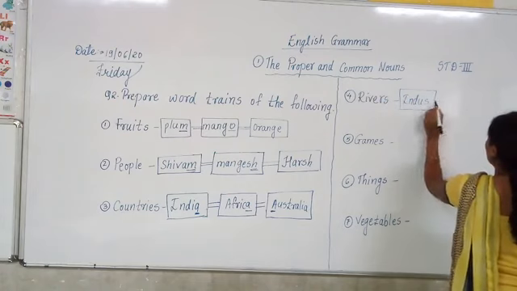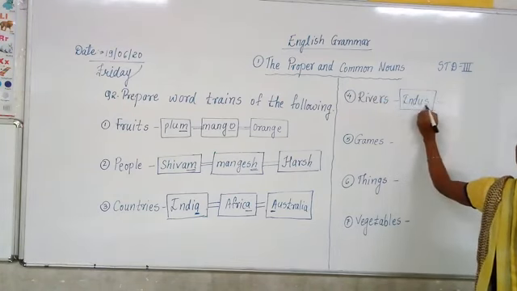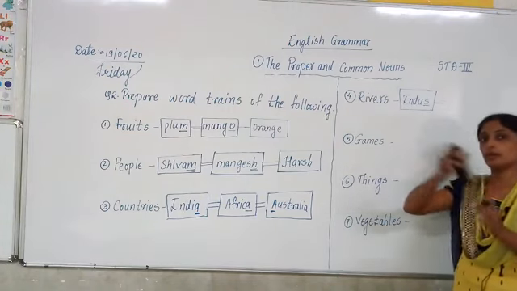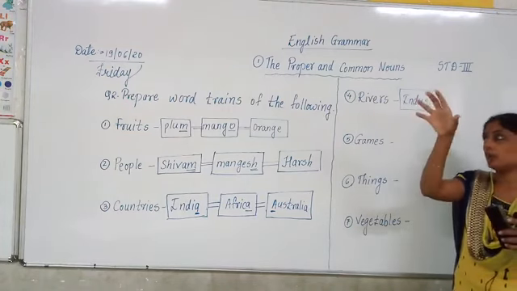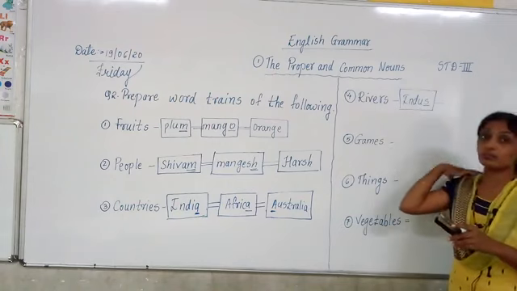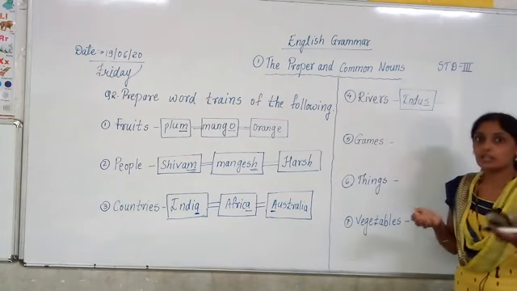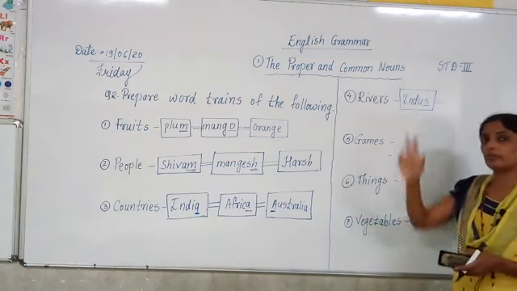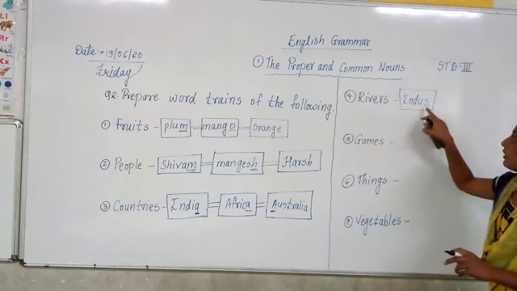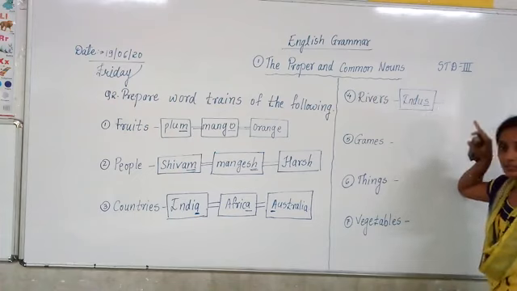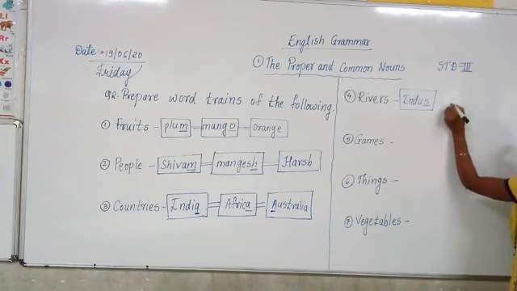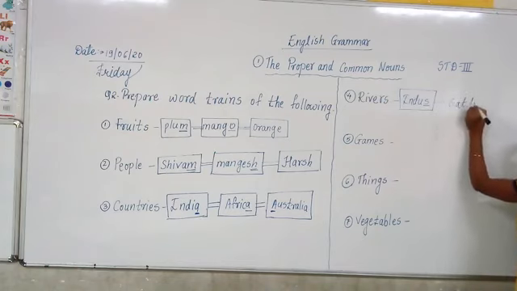Now, I-N-D-U-S, Indus. Jammu and Kashmir is there, correct? Jammu and Kashmir, Himachal Pradesh, Shimla and all that place. This river flows there. You might be studying it in EVS. I don't know whether you study it or not, but the Indus river flows in the north part of India. Indus, now the last letter is S. So another river which starts with the letter S, I would like to write, is Satluj.